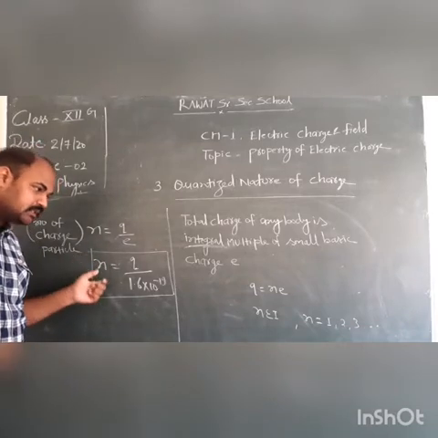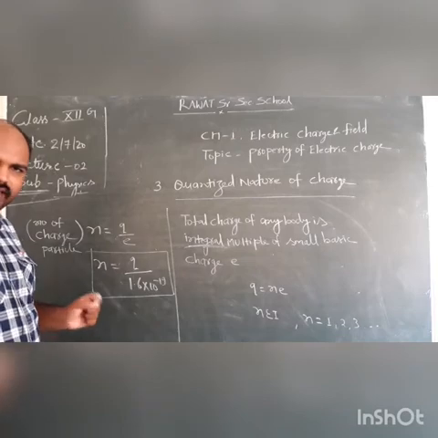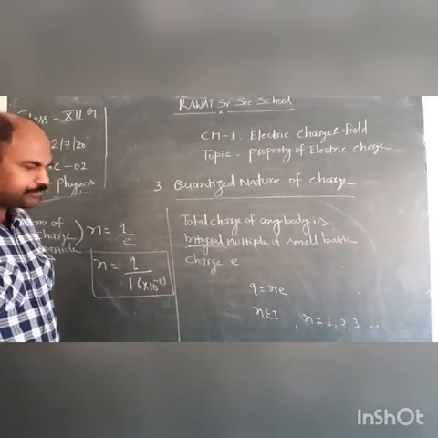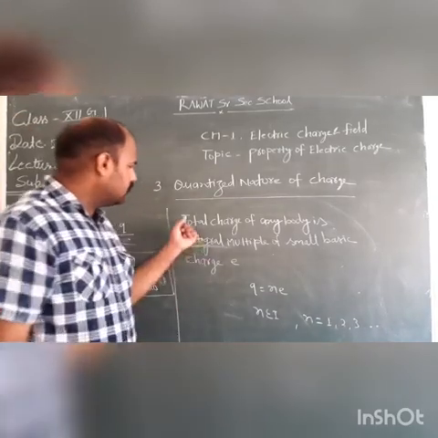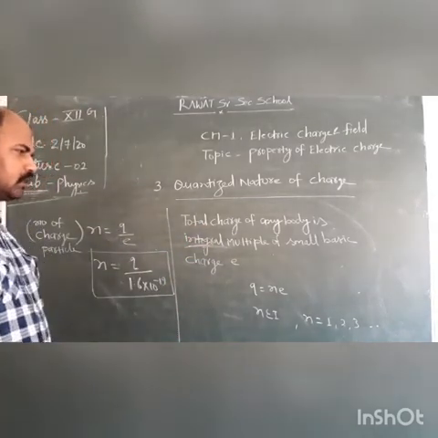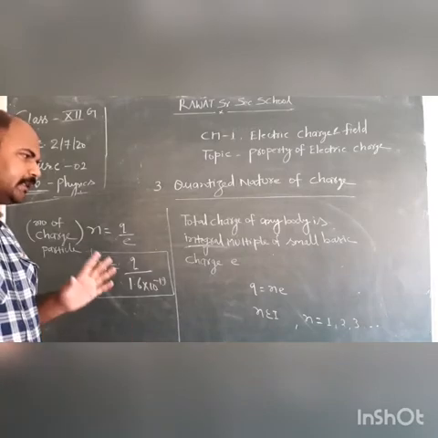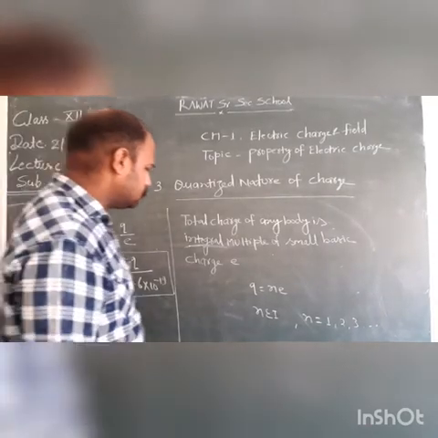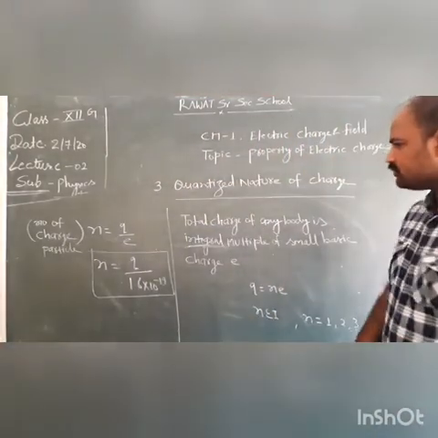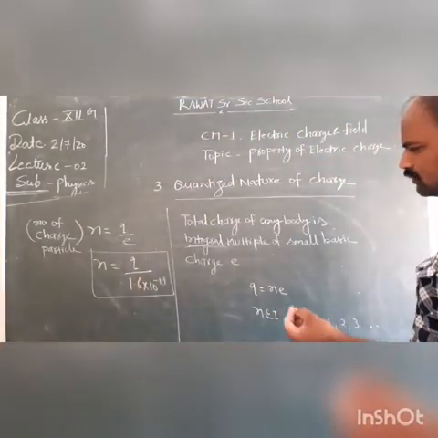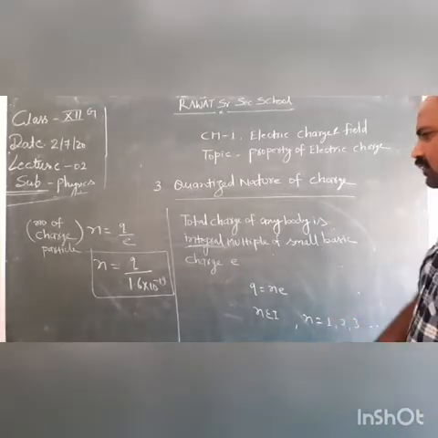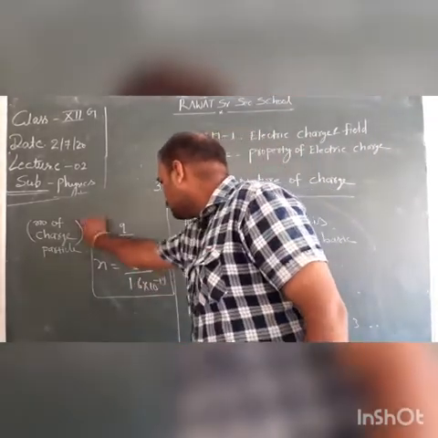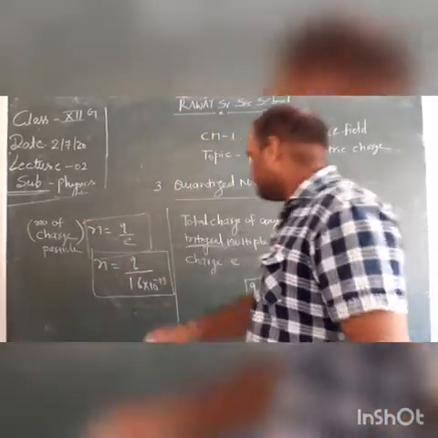And n must be an integer. It cannot be a fraction. Write down: total charge of any body is an integral multiple of a small basic charge e. Now we solve some numericals related to this formula. This is a very important formula.